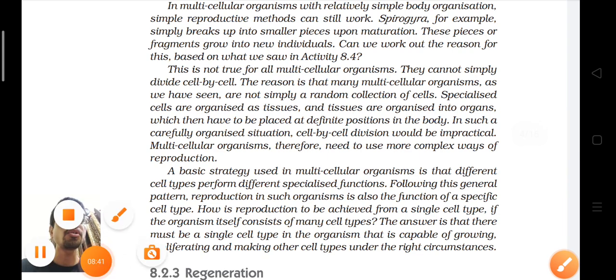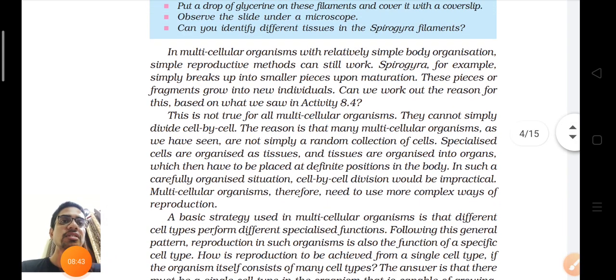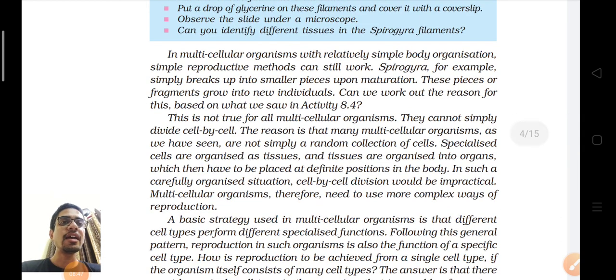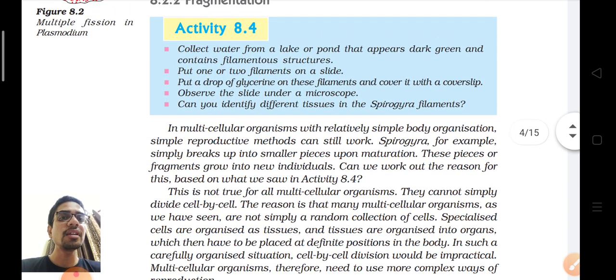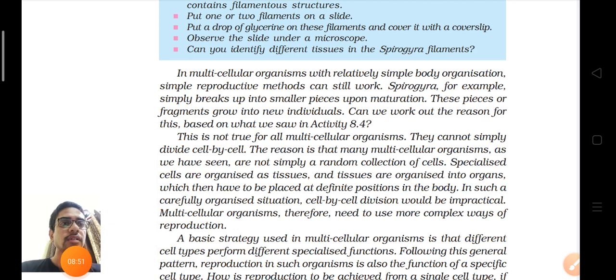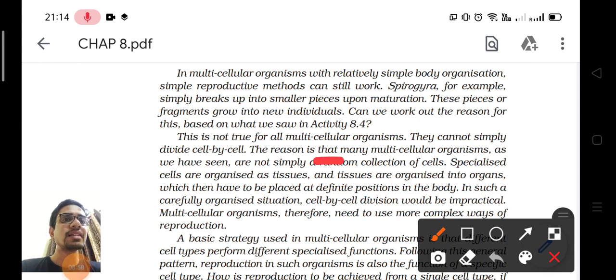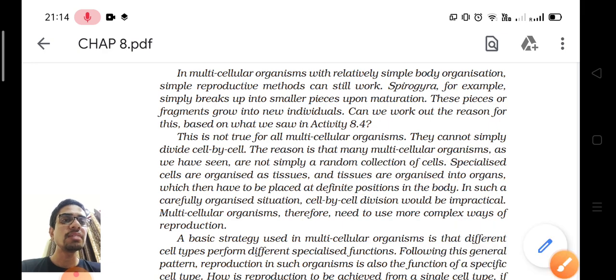But this is not true for all multicellular organisms, because this is a simple mode of reproduction and it takes place only in simple multicellular organisms. The reason is that many multicellular organisms have specialized tissues which are organized into organs and have definite positions, so they cannot simply divide.